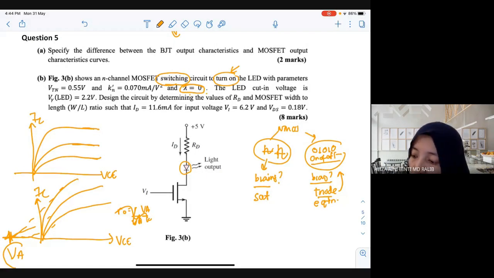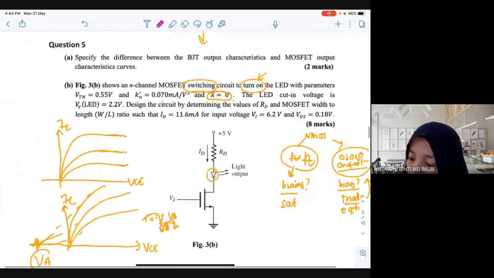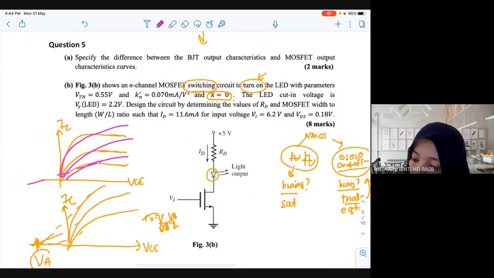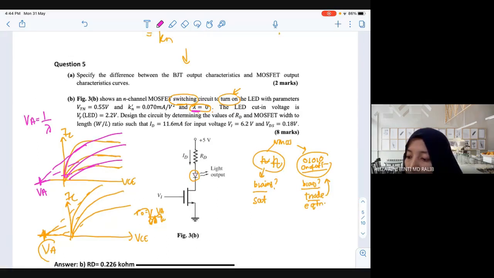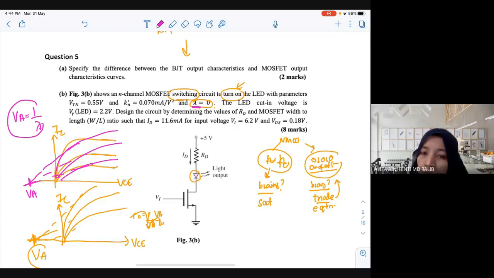But now what happened to the MOSFET? MOSFET in ideal is like this, but in the real condition it will have a slope. Then the slope will meet at one point. Again, you have VA, what we call early voltage. But in your MOSFET, VA will be equal to 1 over lambda. That's where you have a lambda here. Okay, so you need to use this one later for the amplifier. For now, you can just ignore this first. Okay, now let's go back to this question.